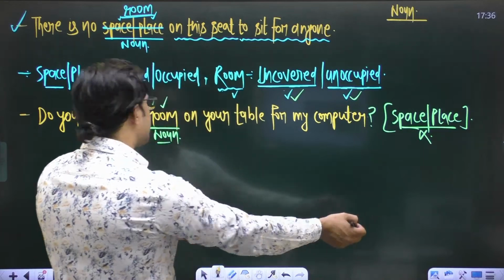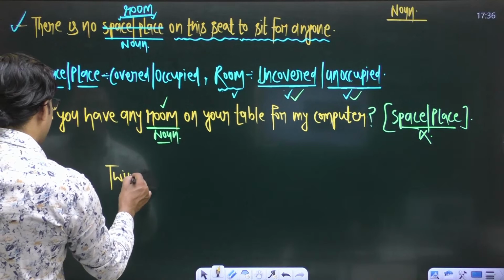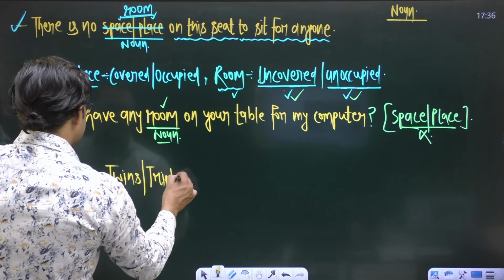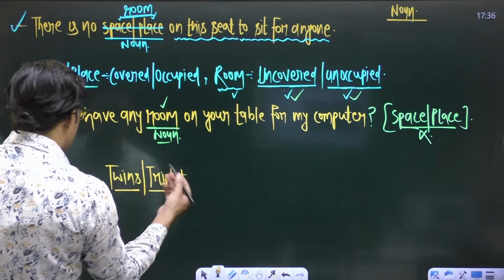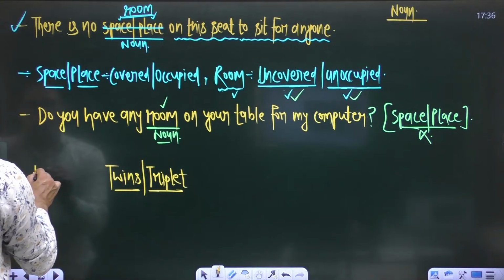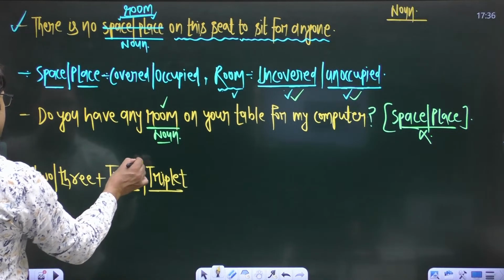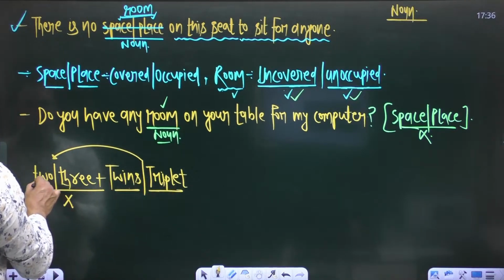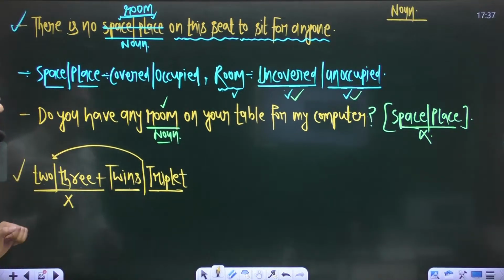And in the next sentence, we have a word, and the word is twins, or you can say triplet. Some of the superfluous words regarding noun. This word twins denotes two, and this word triplet denotes three. So make sure the word two or three is always superfluous before twins or triplet. This will be unnecessary.